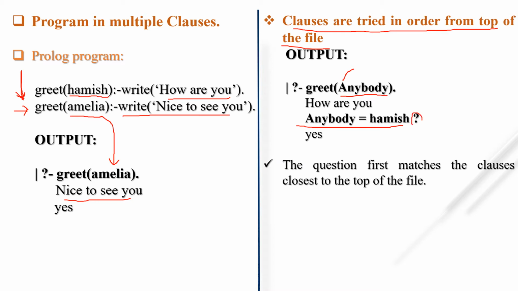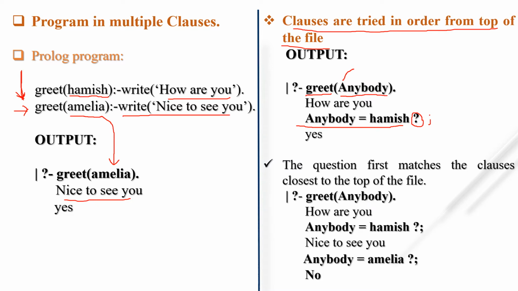And why is there a question mark? I already told you in a previous video that the Prolog interpreter tells us there is another alternative for the greet predicate. That's why the question mark is there. If you hit the semicolon button, then what will be the output? Anybody equal to Amelia, and nice to see you. So the question first matches the clauses closest to the top of the file. Whichever clauses are at the top of the file will be scanned first, and then it will go to the bottom.